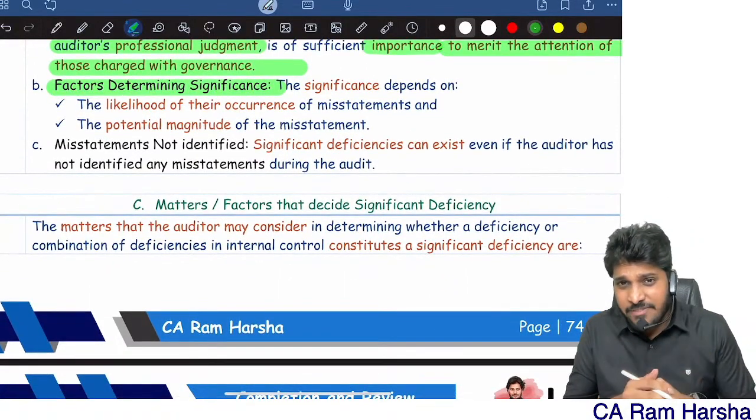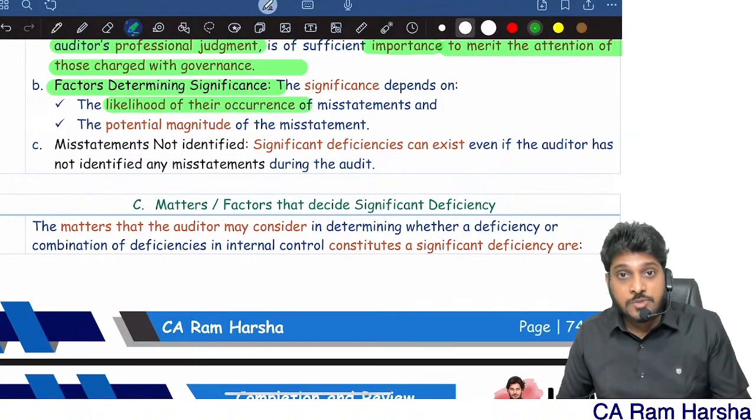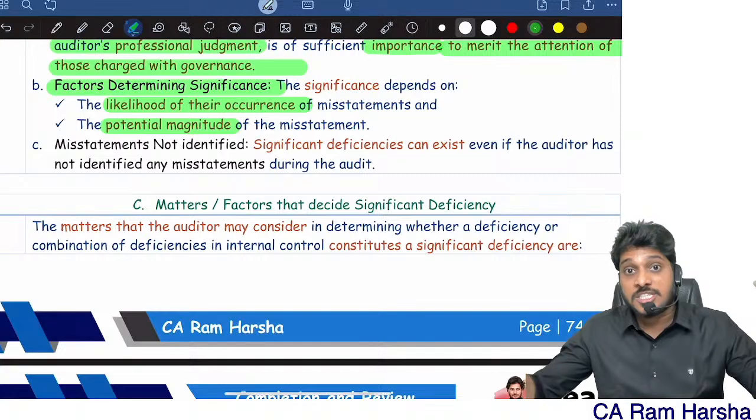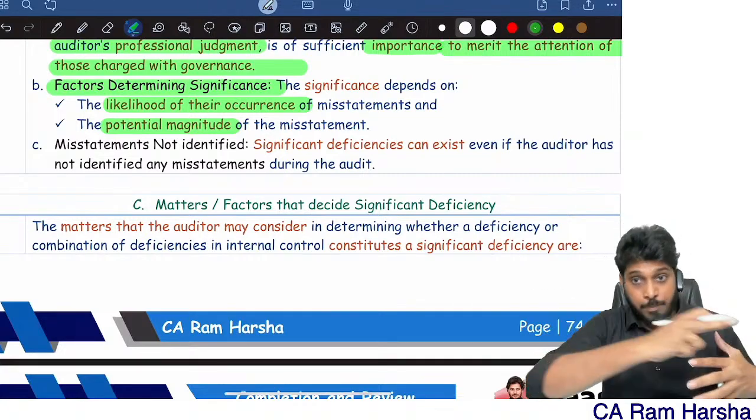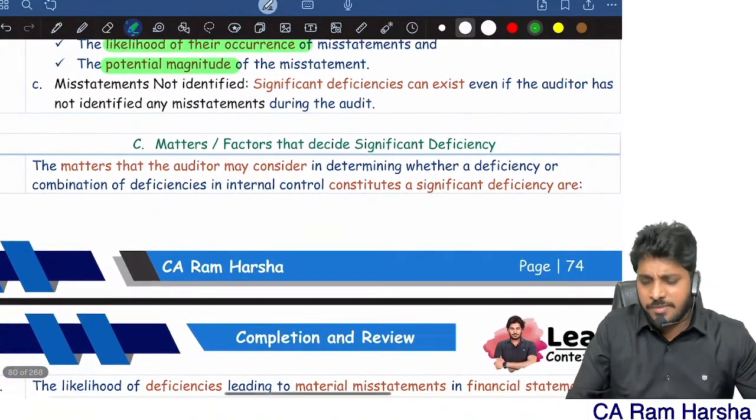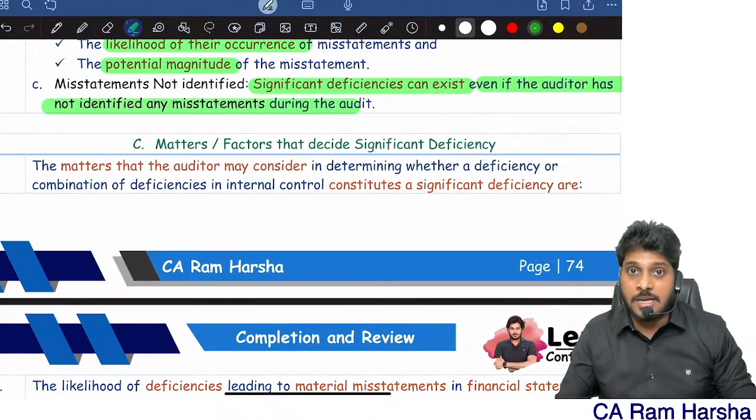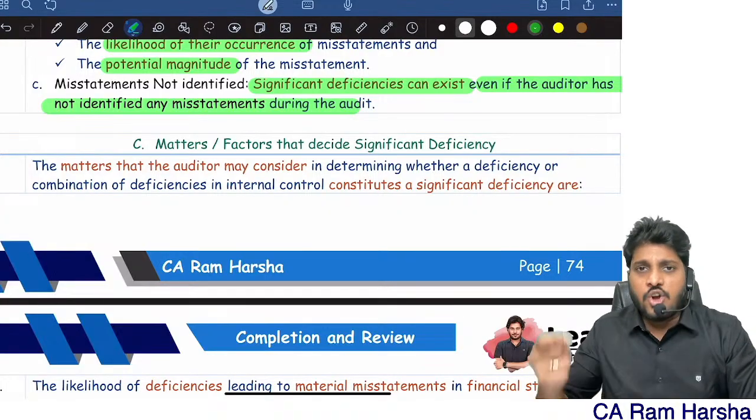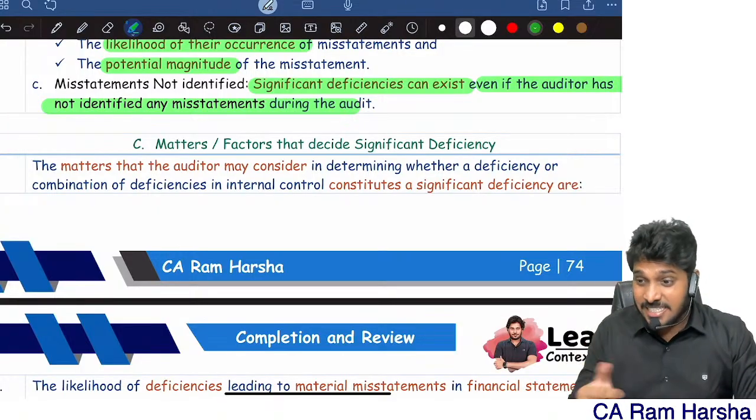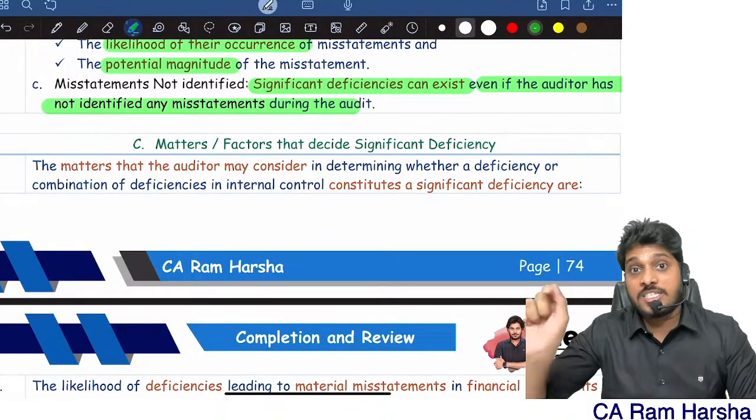How do you determine the significance of a deficiency? What is the likelihood of recurrence? If the control is weak or missing, what is the possibility of misstatements occurring? What is the magnitude? How much mistake might happen? If the amount is very high and the possibility is great, then we classify the deficiency as a significant deficiency. Remember, significant deficiencies might exist even though the auditor has not identified any mistake. For example, if a cashier does not put a lock on the cash box, can I say that cash theft definitely happened? But if cash theft happened, I can say that the lock system is weak.